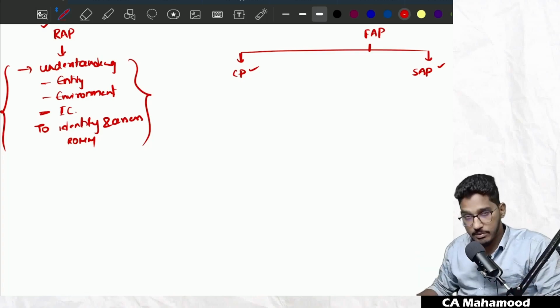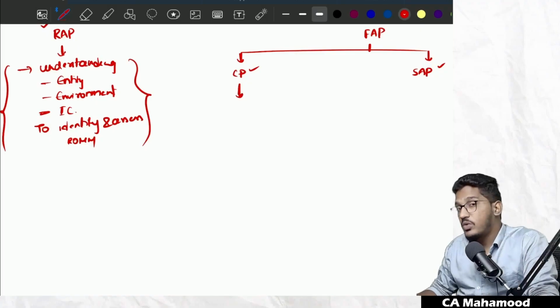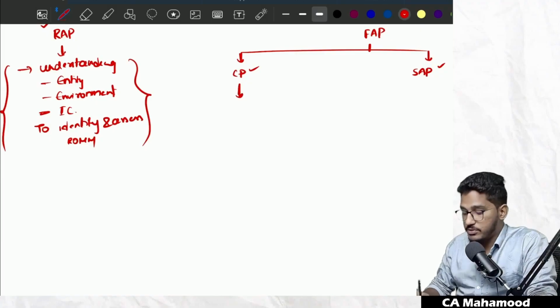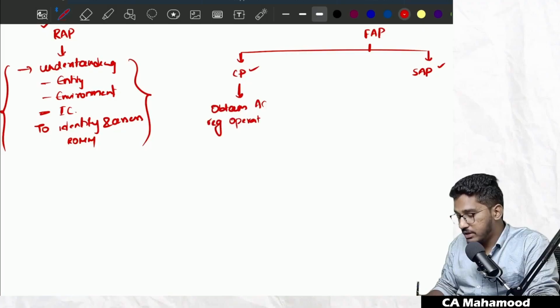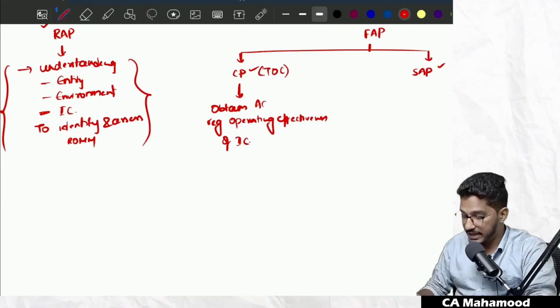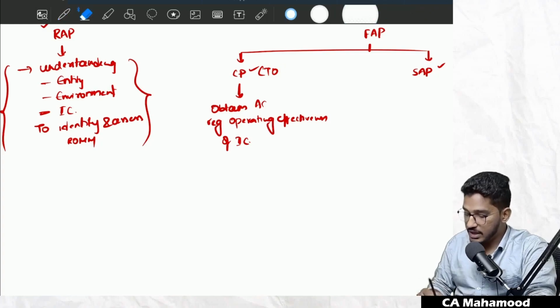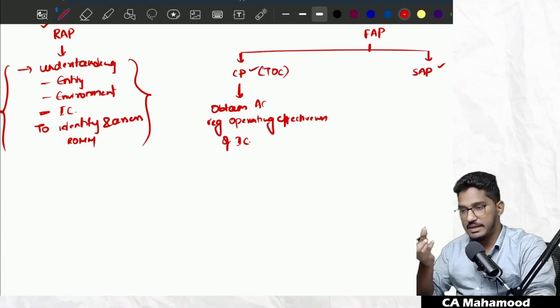After performing risk assessment procedures, the standards on audit say you need to perform something called compliance procedures. Sir, what is the meaning of compliance procedures? Compliance procedures are those procedures which are performed to obtain audit evidence regarding the operating effectiveness of internal controls. There is another name for compliance procedures: we also call it test of controls. The name itself says here you are going to verify the internal controls.